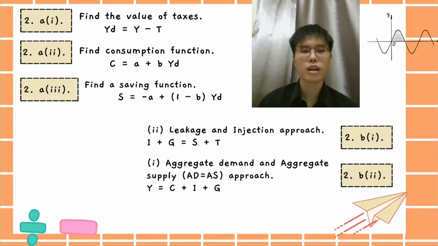Next, question B1 is to find the equilibrium of national income using the aggregate demand and aggregate supply approach. We use the formula Y equals C plus I plus G. After that, B2 is also to find the equilibrium of national income by using the leakage and injection approach. We use the formula I plus G equals S plus T to find the answer.